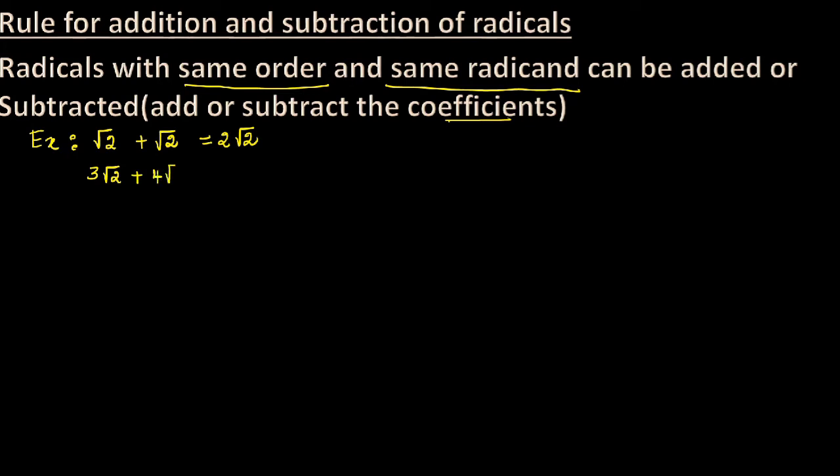3 root 2 plus 4 root 2. See the number inside the radical sign. It is same. And both are square roots, so order is same. So 3 plus 4 is 7 root 2.